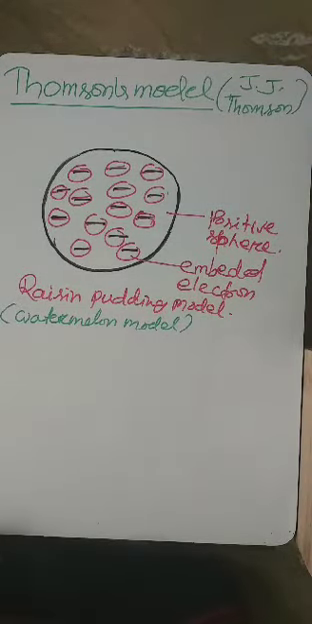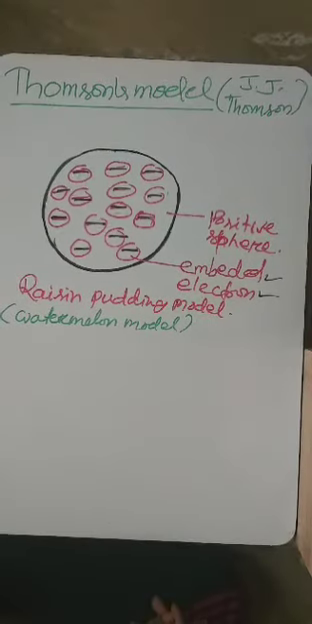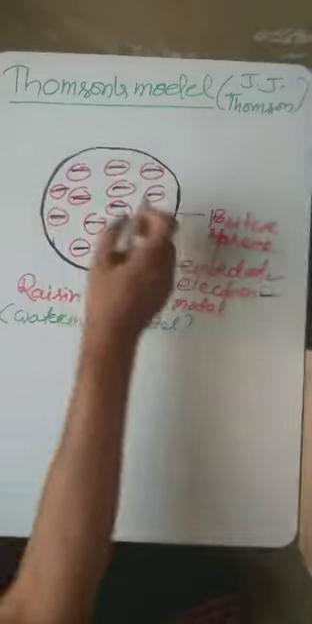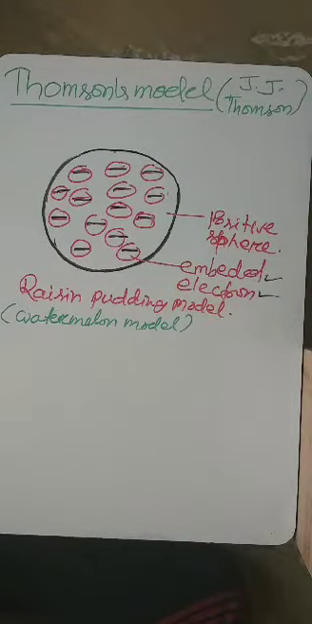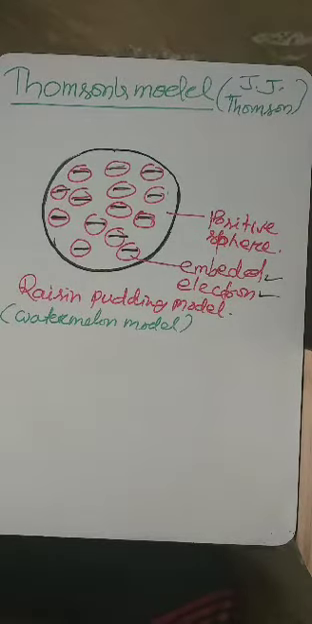Just like that, the structure of the atom is the raisin pudding model or watermelon model. So these seeds of the watermelon are like embedded electrons, and the remaining part of the atom is a positive sphere. At that time, the proton was not discovered. So the remaining part is just like a positive sphere, and these are the electrons. This model has two advantages.